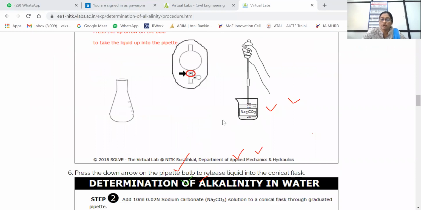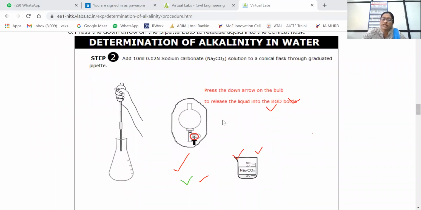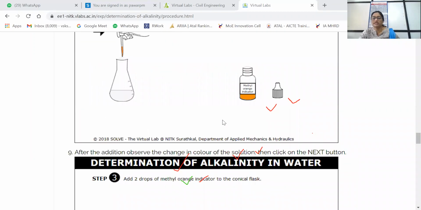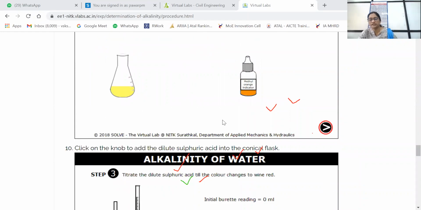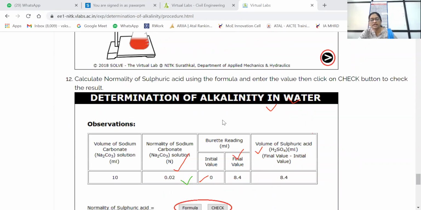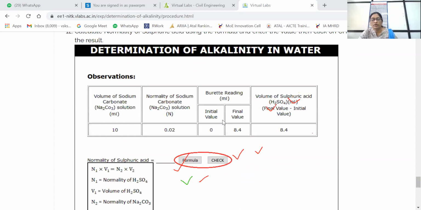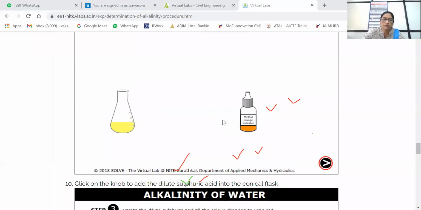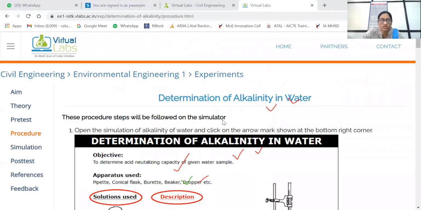After that, you can find out the alkalinity in the given water sample by using two indicators: one is the methyl orange indicator and another is the phenolphthalein indicator. Instead of going through this, I will go to the simulation, where they will show you how to perform this experiment.